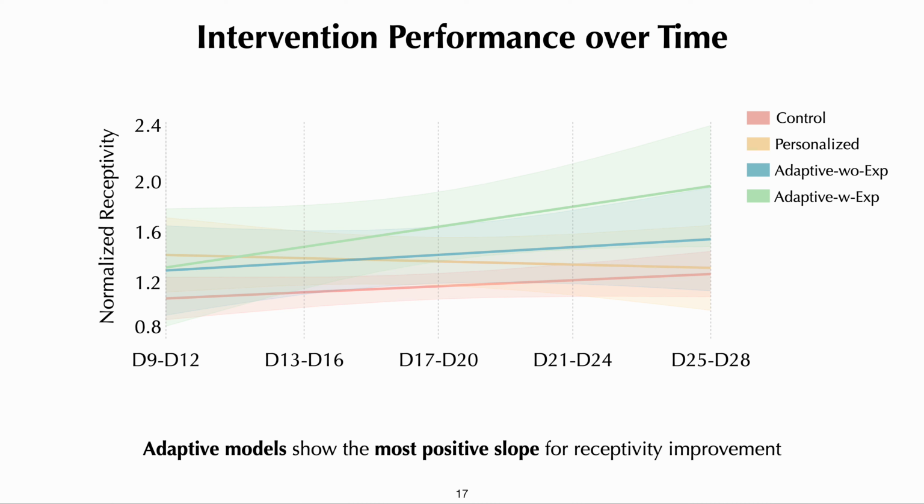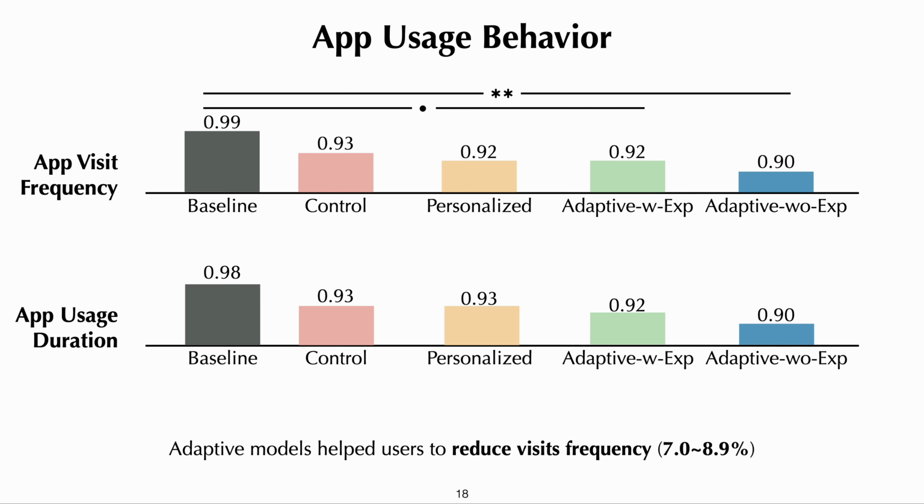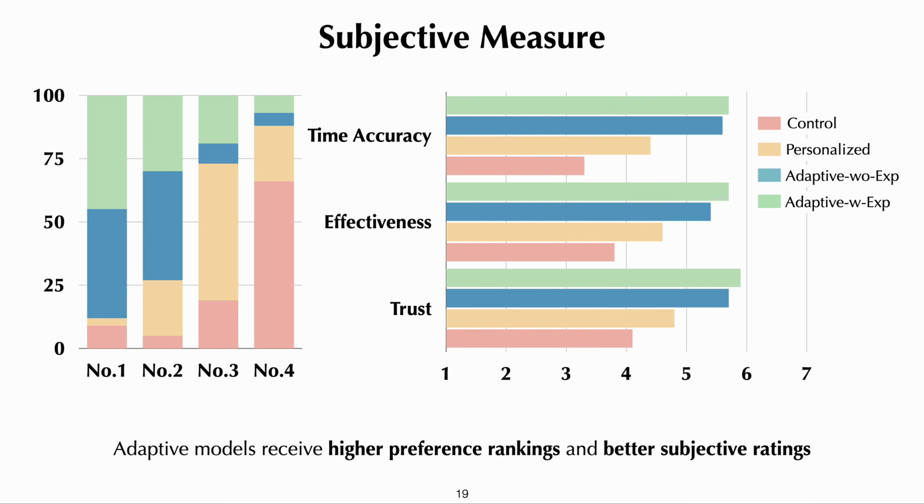We also observed that adaptive models had the highest positive slope, improving intervention receptivity over time. Meanwhile, from the app usage behavior perspective, adaptive models helped users to reduce the number of visits made to unproductive apps. Lastly, adaptive models all receive higher preference rankings and subjective ratings. Please find more details in our paper.